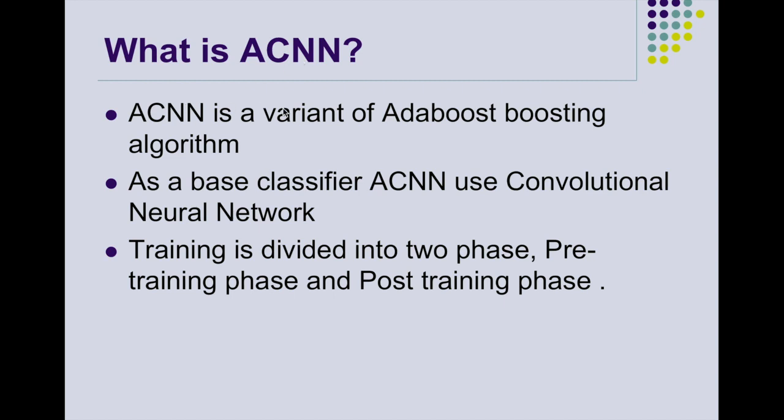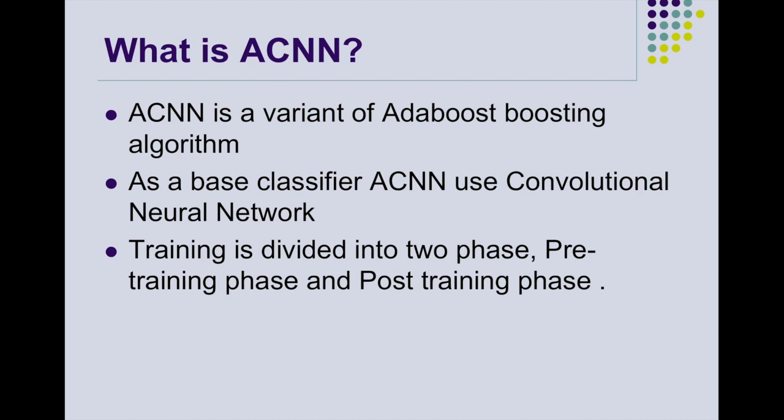Today I'll talk about what AdaBoost CNN is. AdaBoost CNN is a variant of the AdaBoost boosting algorithm, and as a base classifier with AdaBoost, we can easily adopt a few weak algorithms like k-means clustering, decision trees, naive Bayes, and so on. But for our project, we adopt CNN with AdaBoost, so it is much more difficult.